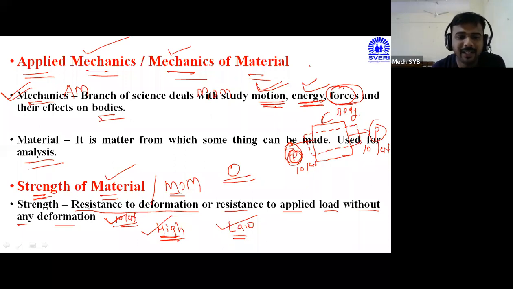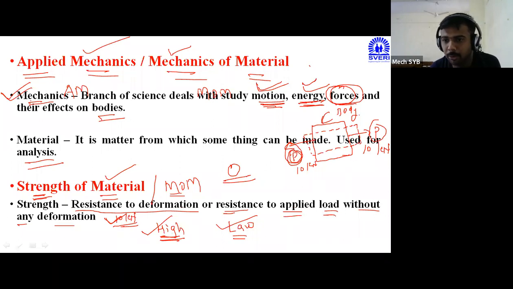Means the definition indicates that resistance to deformation, strength represents the resistance to deformation. Means if we are applying number of forces on body but there is no deformation, means we can say that the strength of material is very very high. Or another definition, resistance to applied force or applied load. Resistance to applied load.